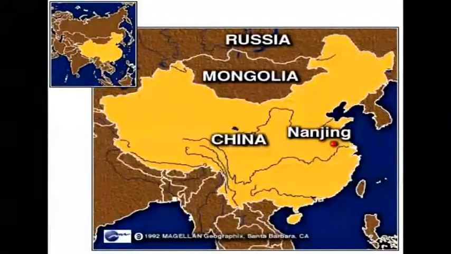Yuan Shikai, a top general, was elected as president in 1915 after he had had the contender Song Jiaoren murdered. As China is a huge country, he only had sole control of Nanjing. The rest of the country was divided into provinces, each controlled by a general, with Yuan Shikai having an overall but weak control. Britain supported Yuan Shikai financially during his reign. However, from 1914 onwards, payments lessened as the cost of World War I increased.